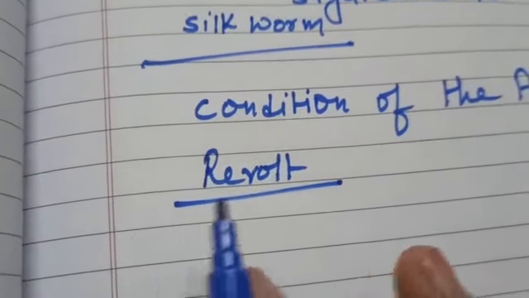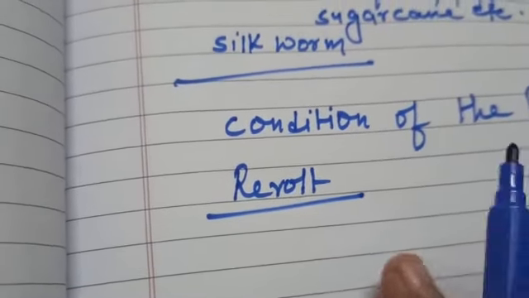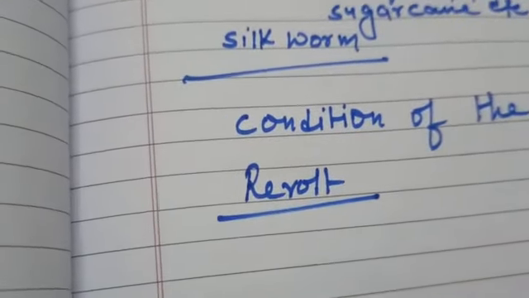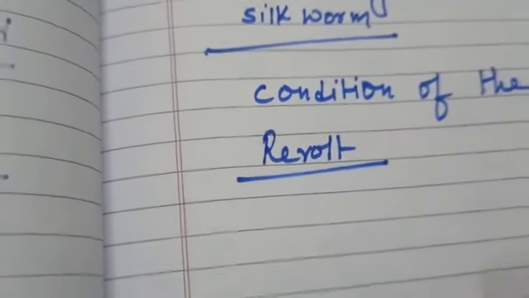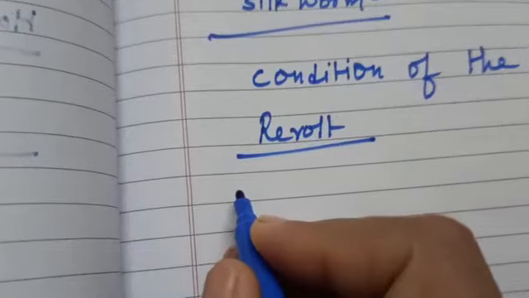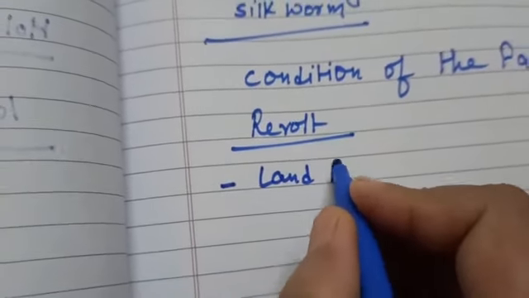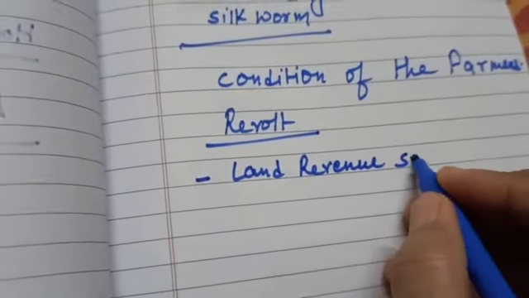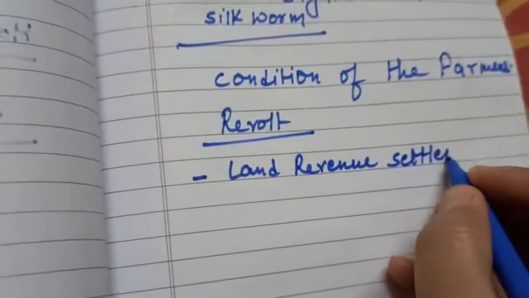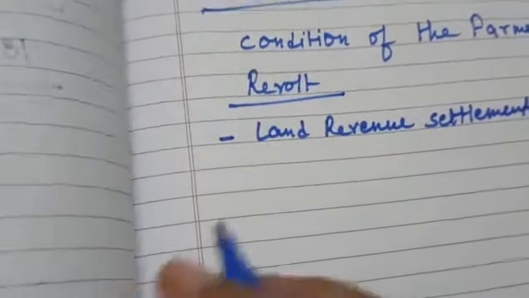There was a long list of injustices meted out to the farmers at various times during the British rule, like land revenue settlements and their administration. Whatever the land revenue settlements, in my previous class I have told you, that was miserable for the farmers. And then economic exploitation.